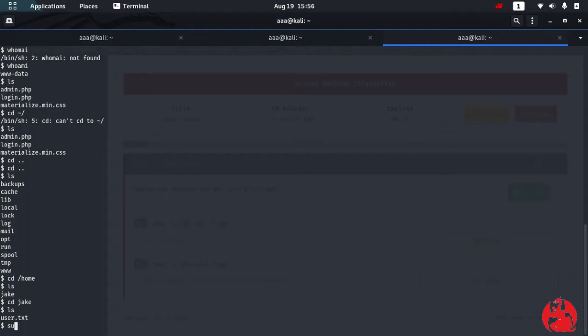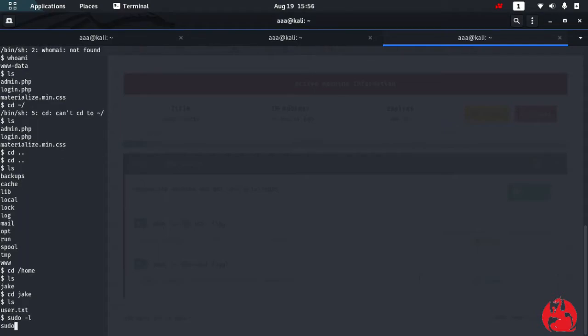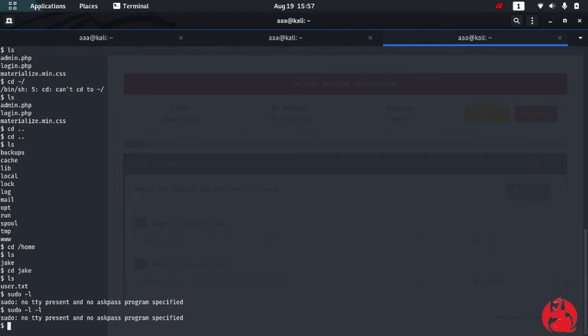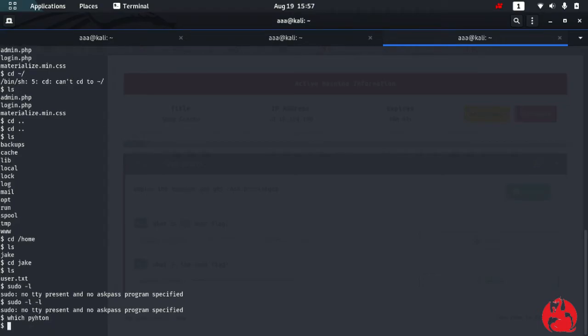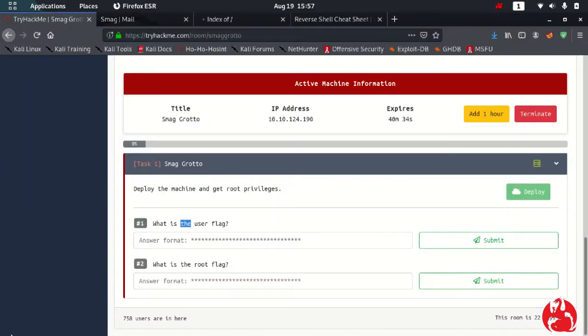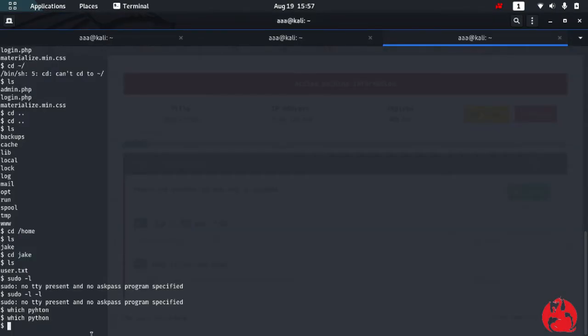As for the root flag, let's do some privilege escalation, and I cannot do this. I cannot do sudo -l. So let me check which python. There is no Python. Okay, so the first step was checking for sudo -l.